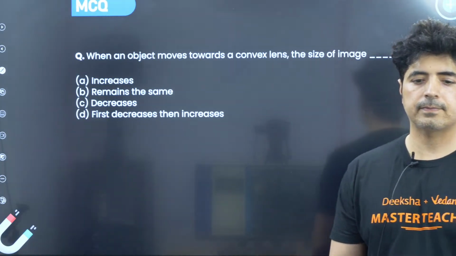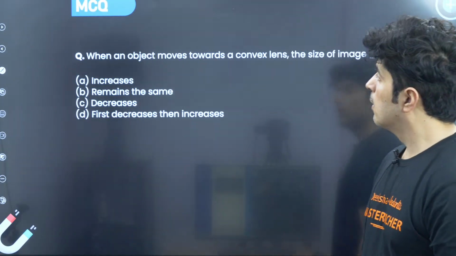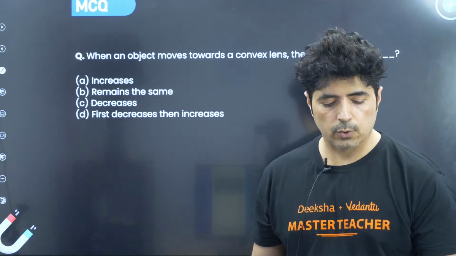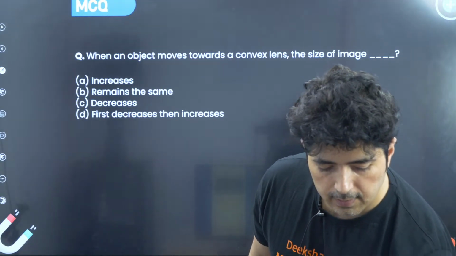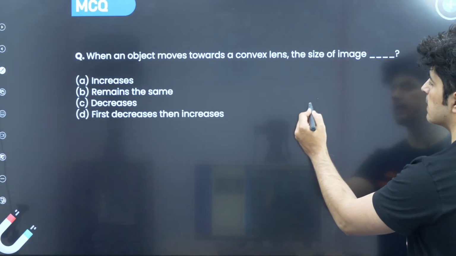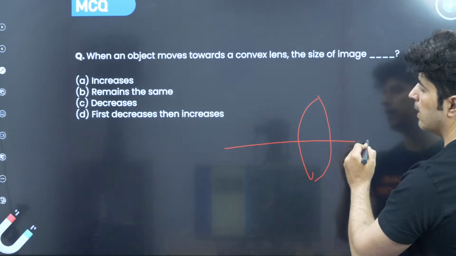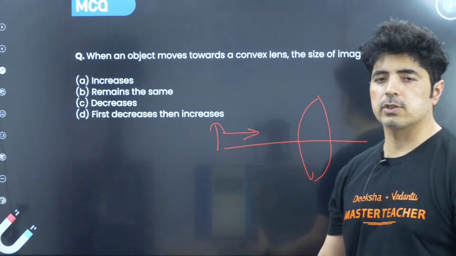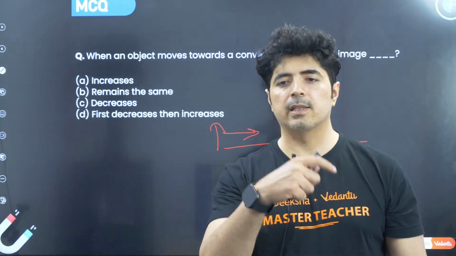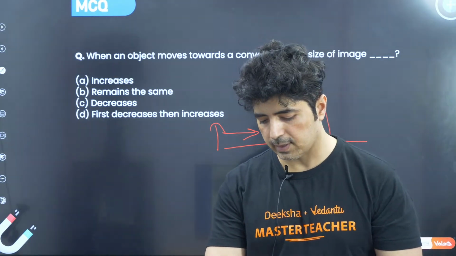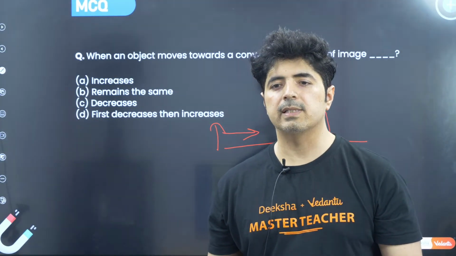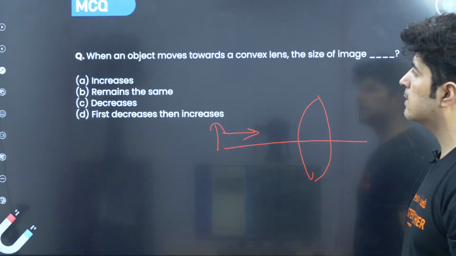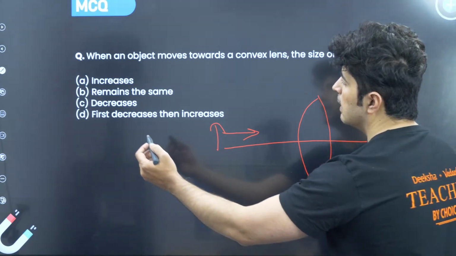Question number 1: when an object moves towards a convex lens, the size of the image, what happens to it? Please answer me in the comment box, guys.